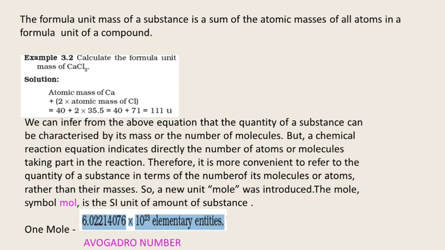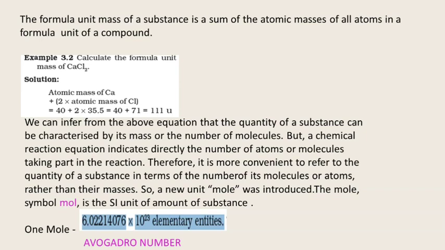So a new unit, the mole, was introduced to describe the amount of atoms. What is the mass of an atom? We have to combine all the units, and then we will move to the conclusion. We combine all the masses of the atoms, then we reach the atomic masses of all the atoms. But the mole is a concept. What is a mole? Rather than that, a new unit, the mole, was introduced. The mole, symbol mol, is the SI unit of amount of substance. So it is an amount, it is not the mass of a substance, it is the amount of the substance present in